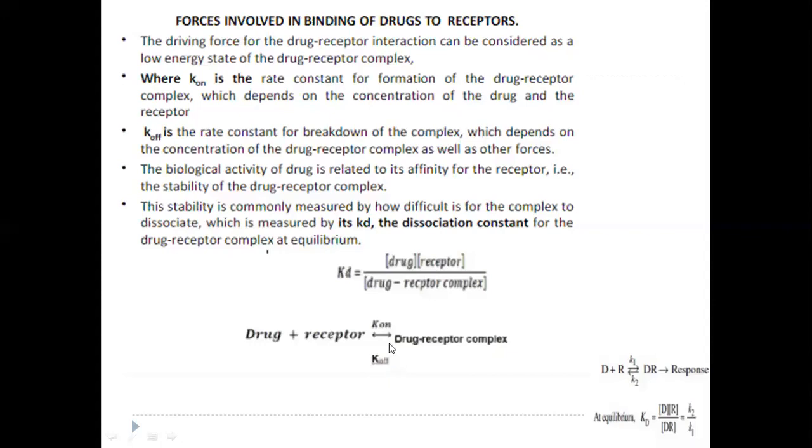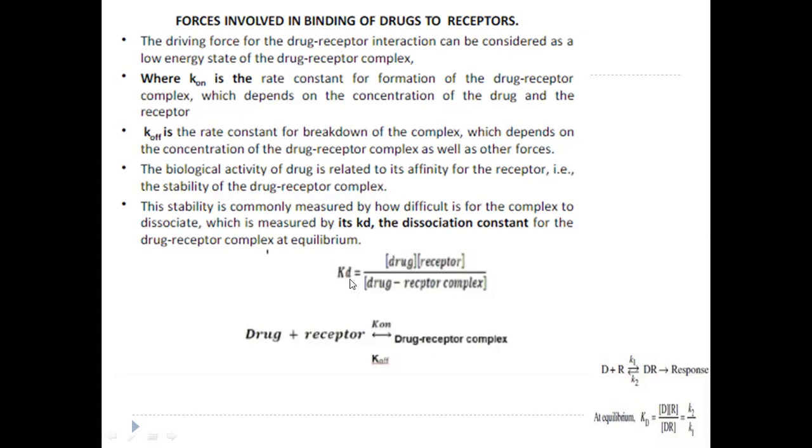So if we apply the law of mass action to this, and if we say this K is the dissociation constant, by applying the law of mass action, we can write this equation as Kd is equal to, first what we have to do, we have to write the product of concentration of the reactants, that is drug and receptor, and those concentration terms have to be shown in square brackets, divided by the concentration term of the product, that is the drug receptor complex, shown in square brackets.